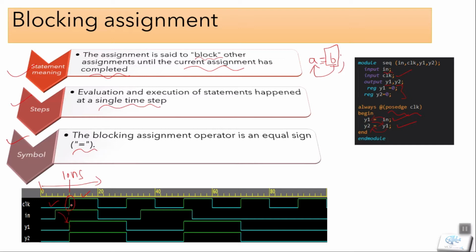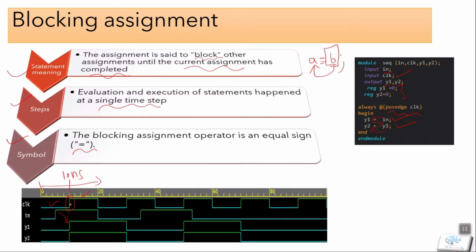So our input value will evaluate and be assigned on this positive edge of the clock, and our y1 will go to y2 here. There will be a block on the statement y2 until y1 completes on this positive edge of clock.